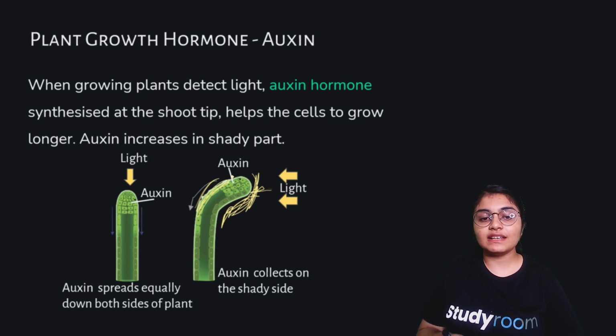So you can see how the cell growth is more in the shady part of the plant, due to which the plant is tending to bend in the direction of the light. Auxin collects on the shady side of the plant. So there is more auxin in the shady side of the plant, and that is why there is more cell growth here, and that is why the plant is tending to bend to the direction of the light.